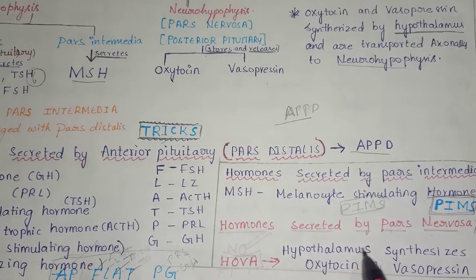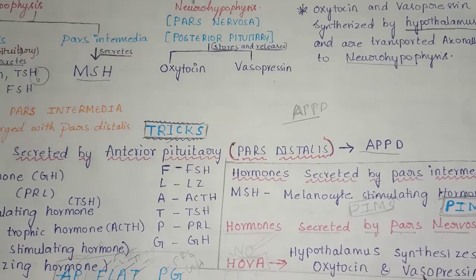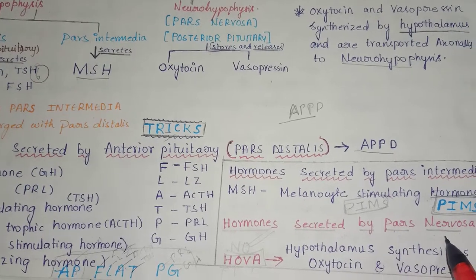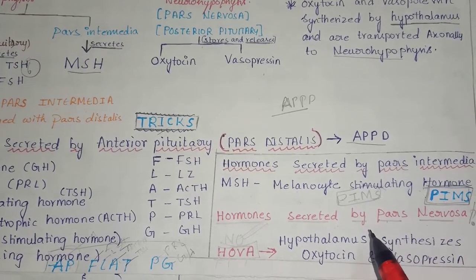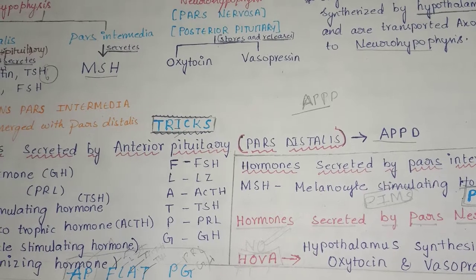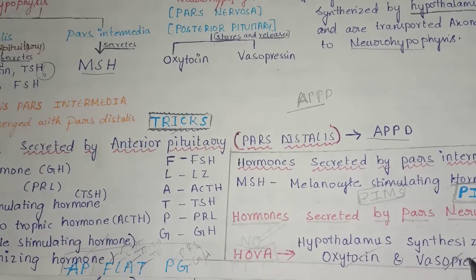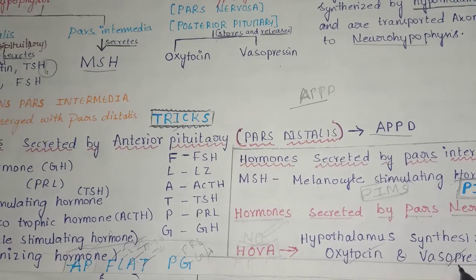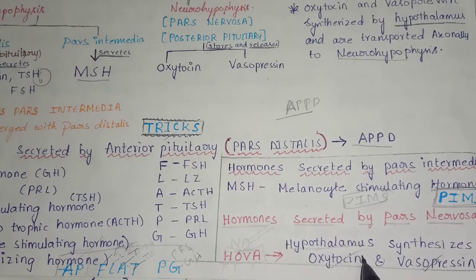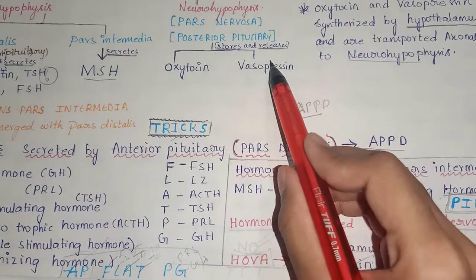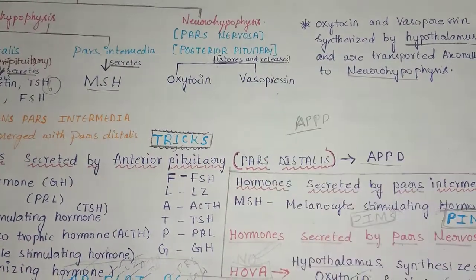And next, hypothalamus synthesizes oxytocin and vasopressin, which are just stored and released by pars nervosa. You may often get confused about the secretion of oxytocin and vasopressin. They are secreted by hypothalamus but are stored and released by posterior pituitary, or neurohypophysis, or pars nervosa.